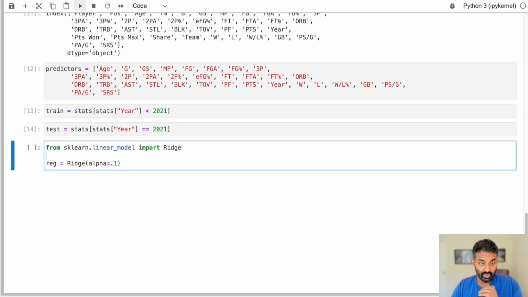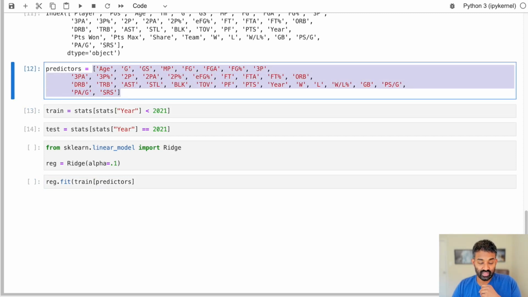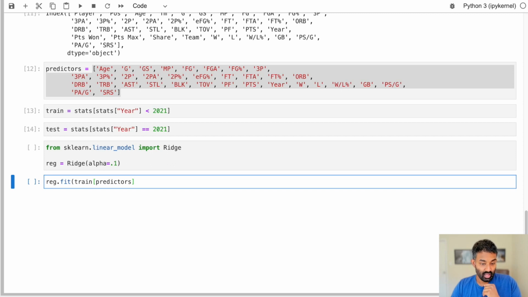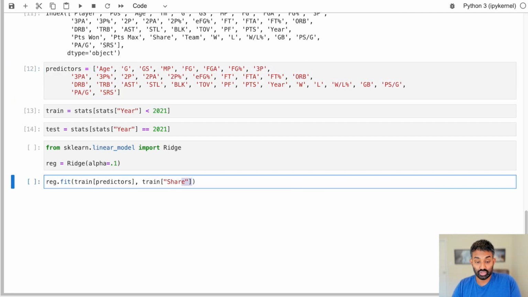All right, so now we can actually go ahead and make our first set of predictions. So let's go ahead and just fit the model first. Got ahead of myself here. So let's fit the model, and we will fit it on all of the predictor columns in the training data set. So basically, we're taking all of these columns in the training data set and making predictions based on them. And what we're trying to predict is share. So this is saying use all of these columns and predictors to try to predict the share of an MVP vote that someone got. So let's run that.